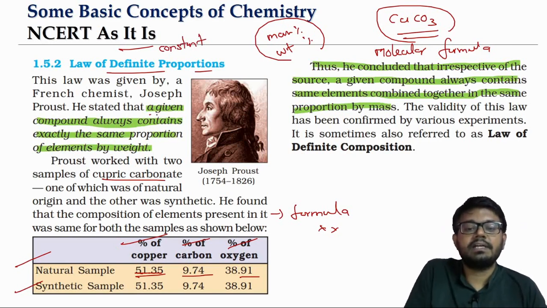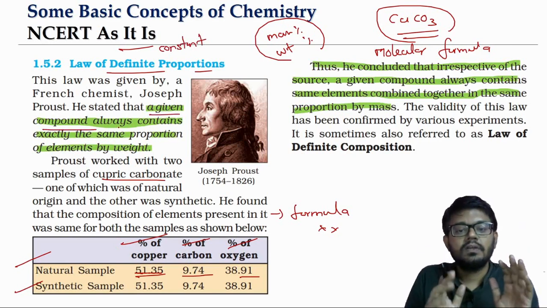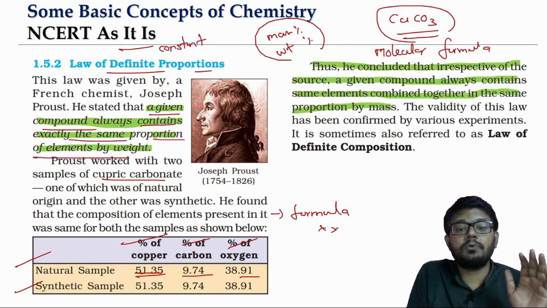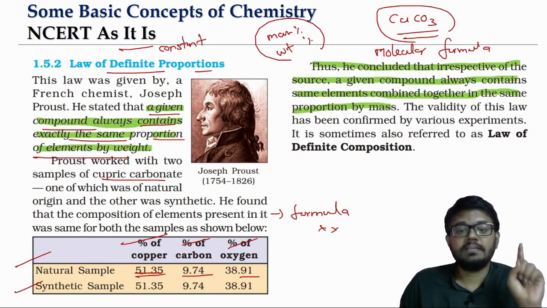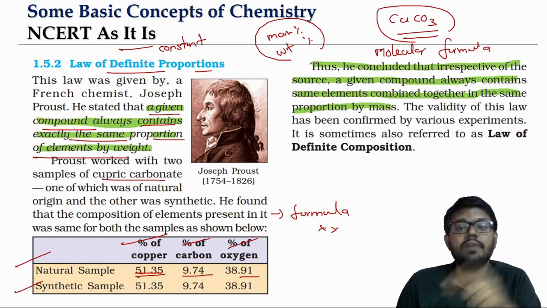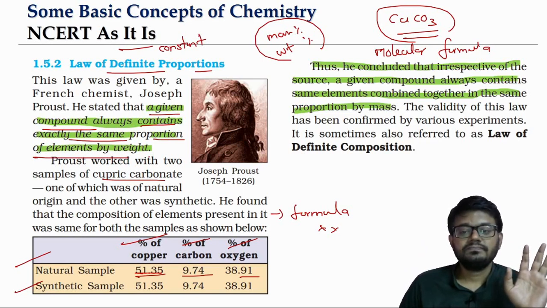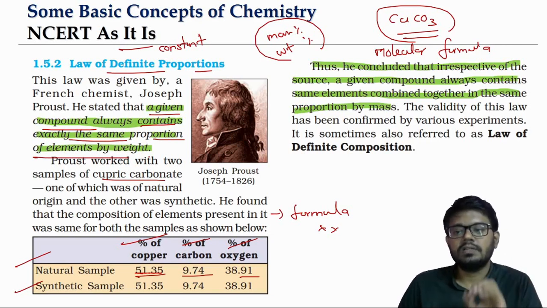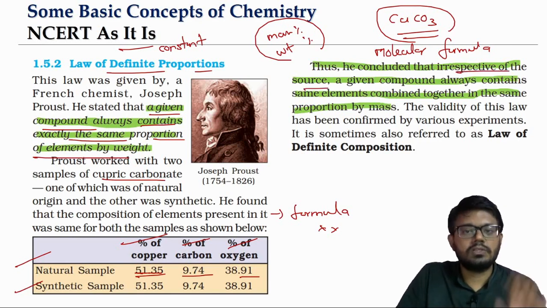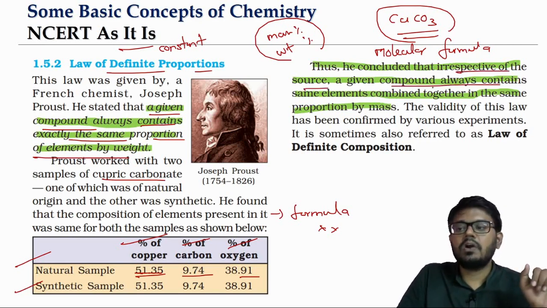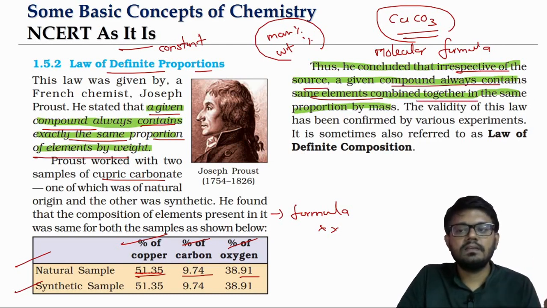So what he stated is a given compound will always contain the same proportion of elements by weight percentage or mass percentage. Remember what I said? In chemistry we interchangeably use weight and mass. So this is the law of definite proportions or constant proportions. Irrespective of the source, wherever you get it, a given compound always contains the same elements combined together in the same proportion by mass.